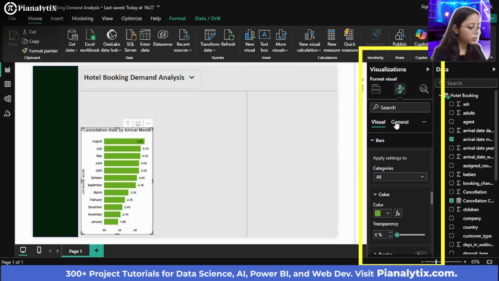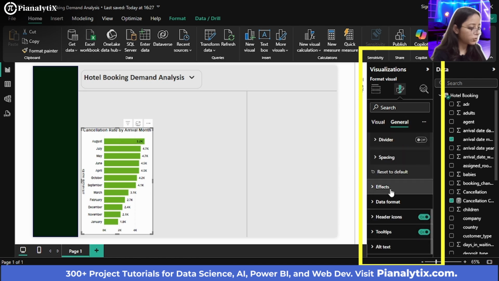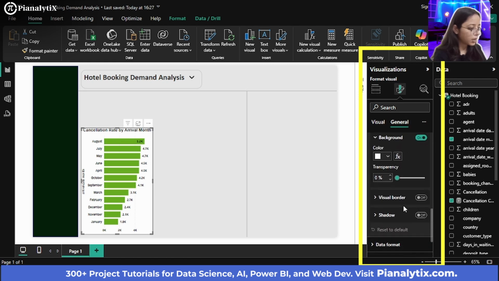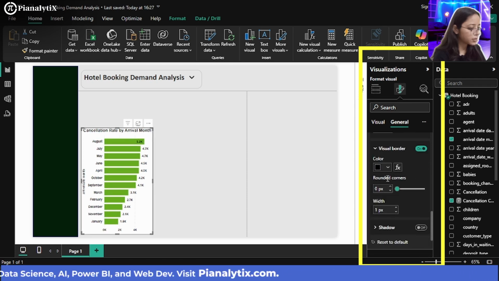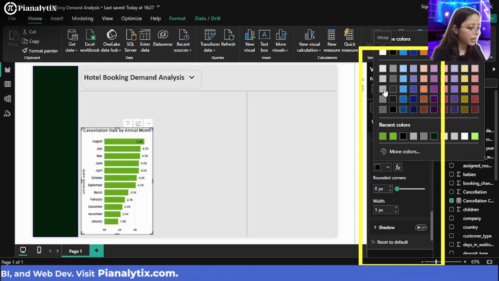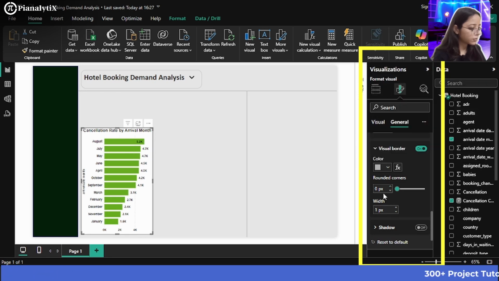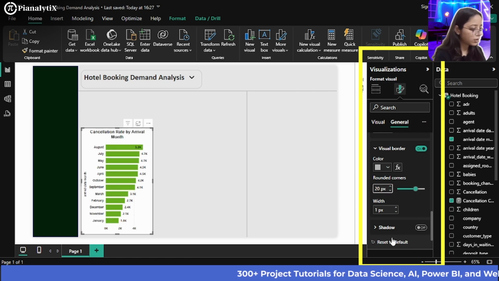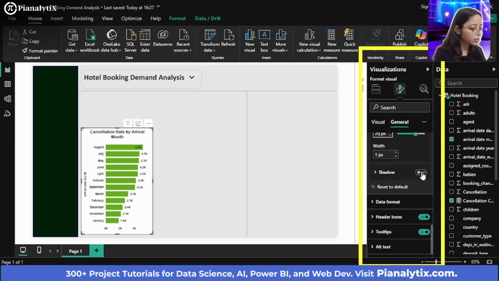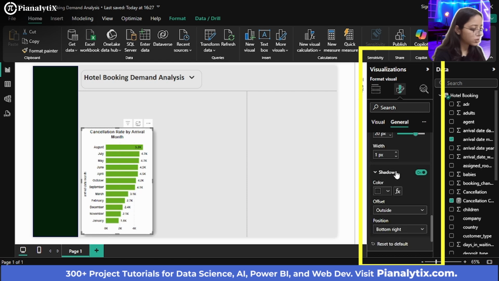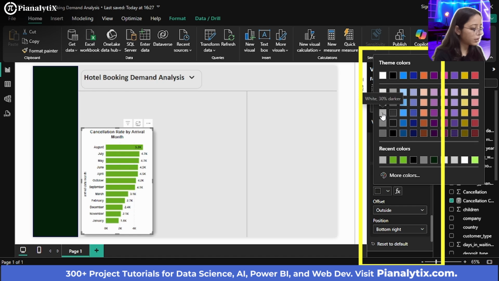And what you can do is go back to the general section, go to the effects part, and the background also seems fine, but you can make sure that the border is on for this, and you can choose a color something like lighter gray. And you can choose the rounded corners up to 20. And you can switch on the shadow also for this, but maybe not gray. I'll say go for something like gray.